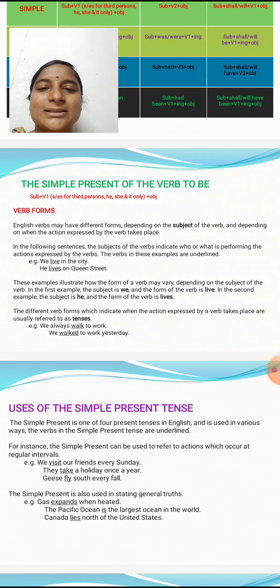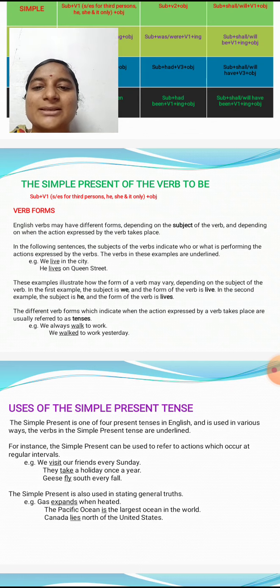Simple present tense is used to express habitual actions. In the following sentences, the subjects of the verbs indicate who or what is performing the actions expressed by the verbs, and the verbs in the examples are underlined.